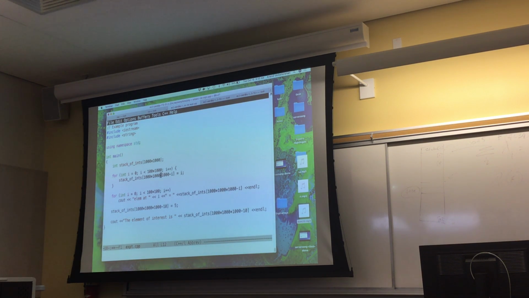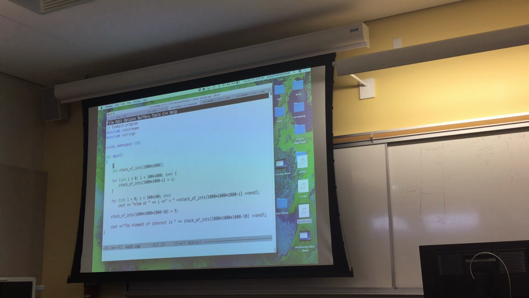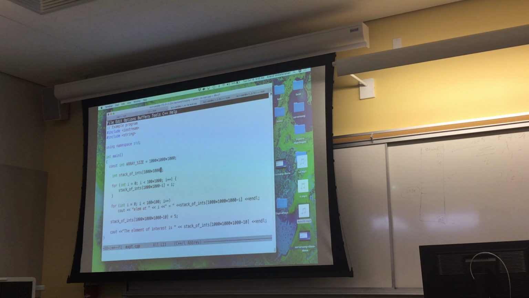In fact, you see this code is really horrible because I'm using these hard-coded numbers. I should be saying something like const int array size equals 1,000 times 1,000 times 1,000, and then use that here. That's a more documented, better way of writing the code because you can actually see what's going on. There's only one place I need to go to change the size of the array. So if I change that to 1 million, I'm pretty sure it'll all work, okay?